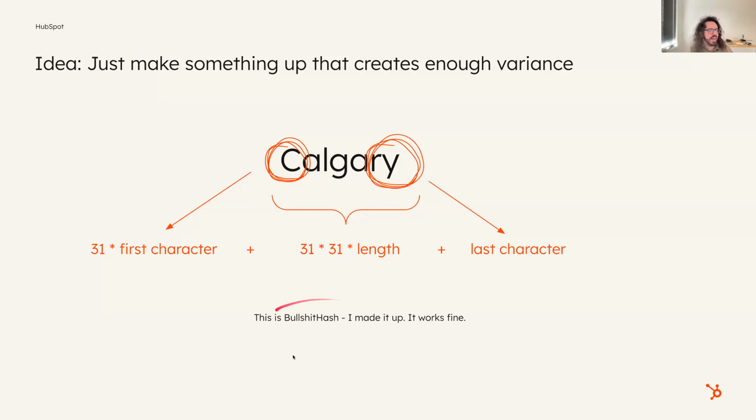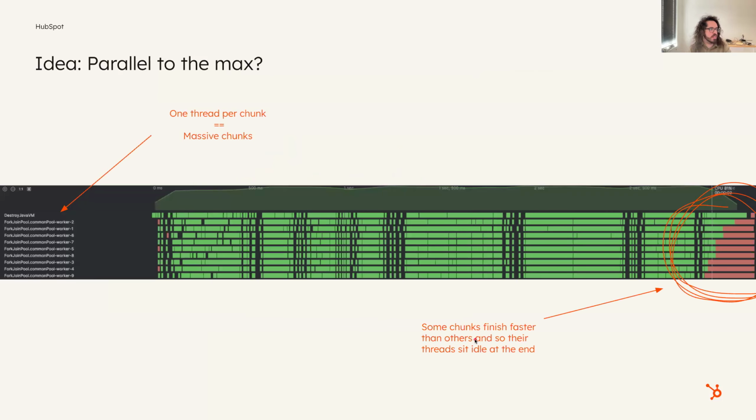So I call this bullshit hash and I completely made it up, but it works just fine. And I will show you in a second how it works. But there's one more thing that we can do with a profiler, which is basically make this sort of thread chart where each one of these is our execution threads, right? And we can kind of see the work being done over the course of the entire program.